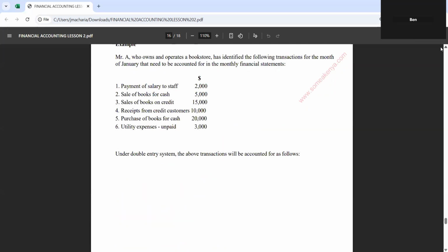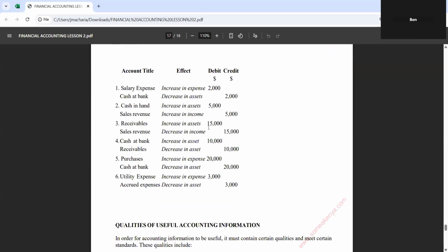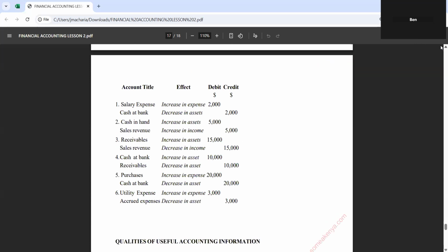What else? When you're having sale of books on credit, what are you doing here? You don't have cash, you're having receivables. Receivables or debtors. The debtors will be there, then you have sales. When you sell on credit, it means you have not been paid. You have debtors.